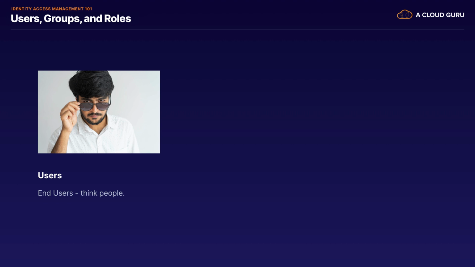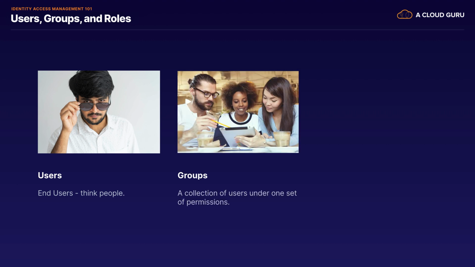So first of all, we have users. This is the end users, and just think people. These are the people logging into the AWS console and also interacting with AWS by running API commands. We then have groups, which are collections of users grouped together with a common set of permissions.